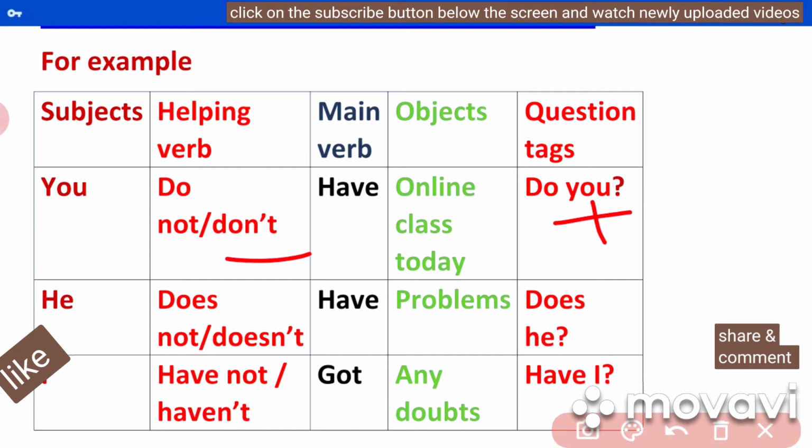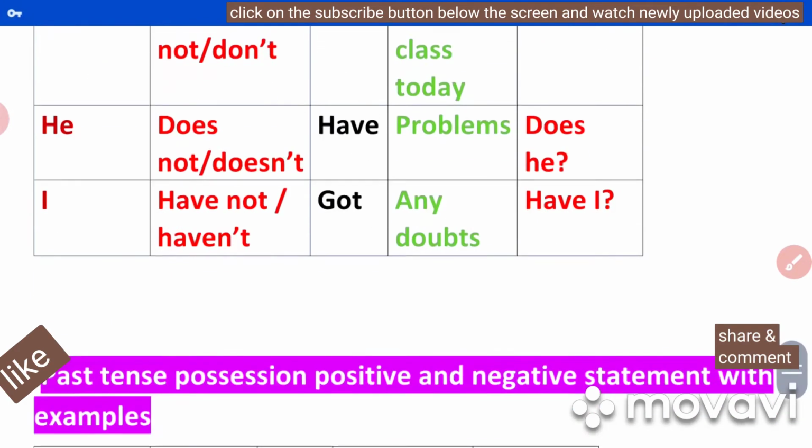Here, he doesn't have problems. Does he? Like this. Next, I haven't got any doubts. Have I? Like that. This is a negative statement. The question tag is positive. Okay, like that.